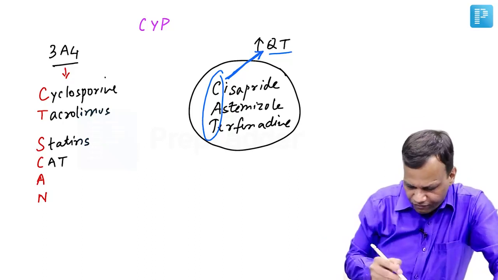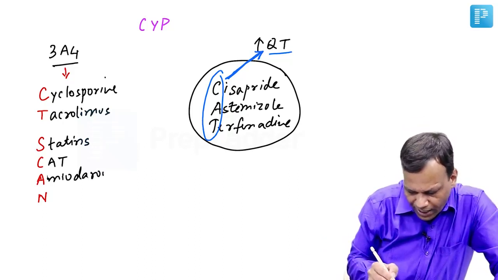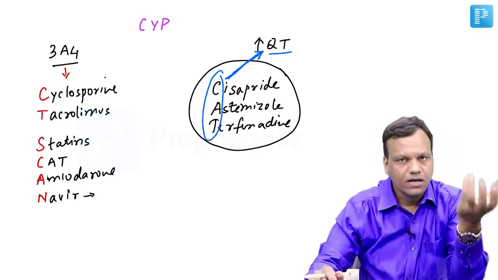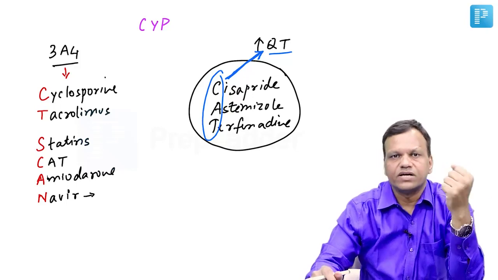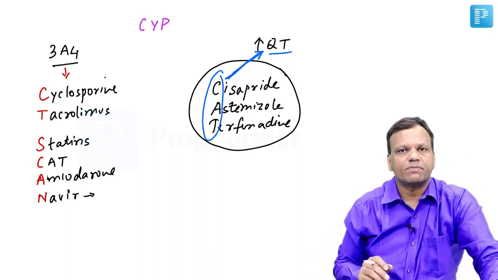Okay. Then A for amiodarone, and N for navirs. Any drug ending with navir, like ritonavir, amprenavir, these are protease inhibitors of HIV. Okay. So these are the drugs which are metabolized by CYP3A4.